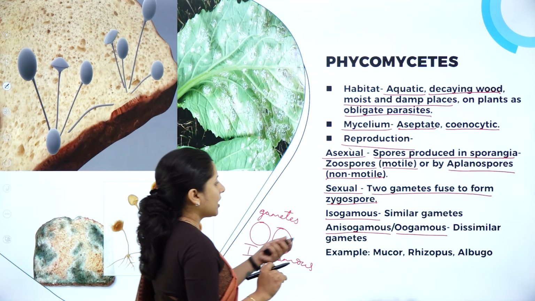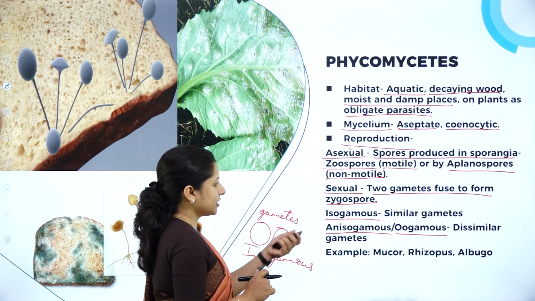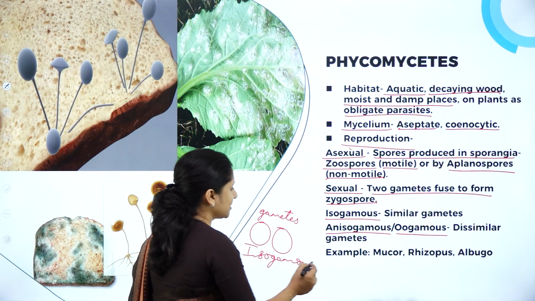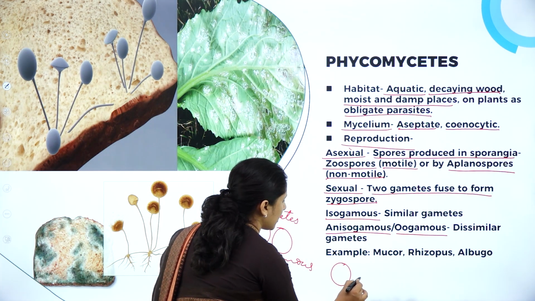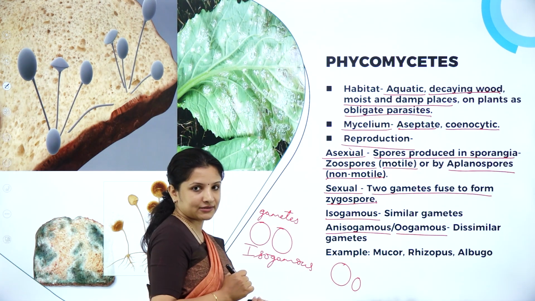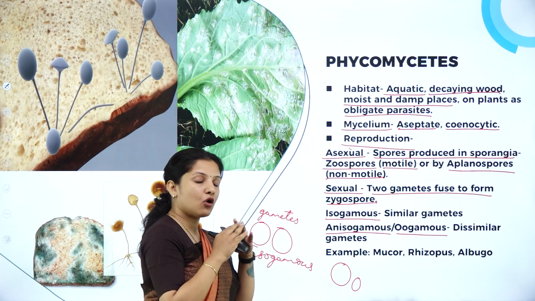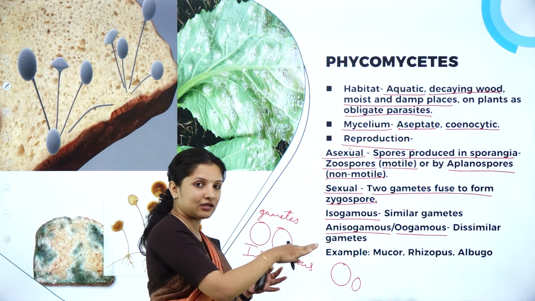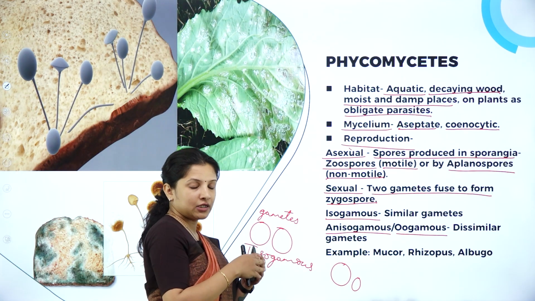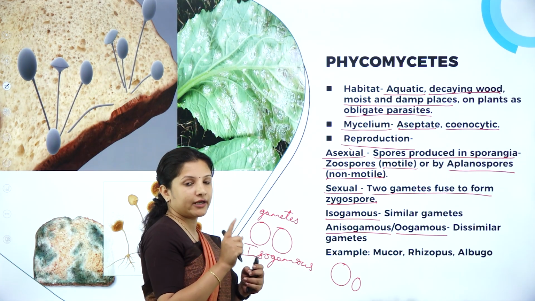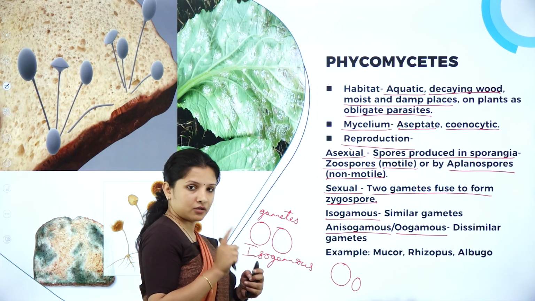Anything will do. Anisogamous means gametes which are dissimilar in size, one larger and one smaller. If gametes which are not of the same size fuse, such a fusion is called anisogamous sexual reproduction.